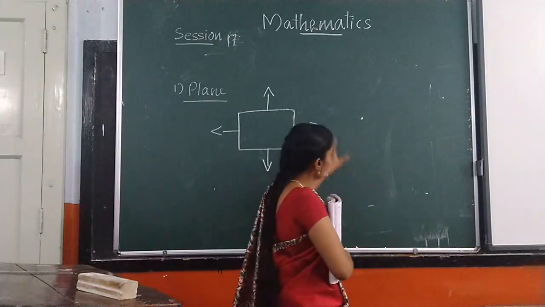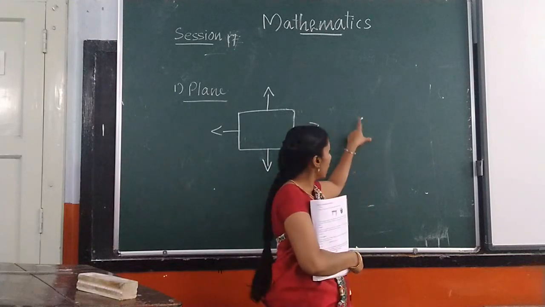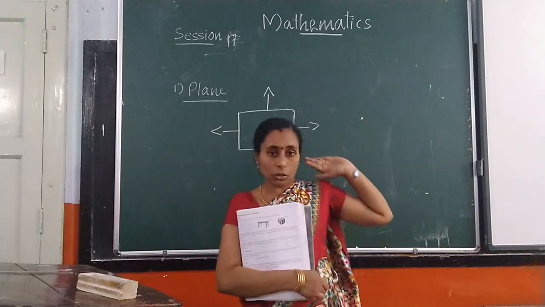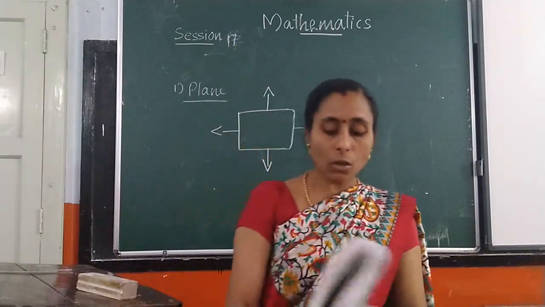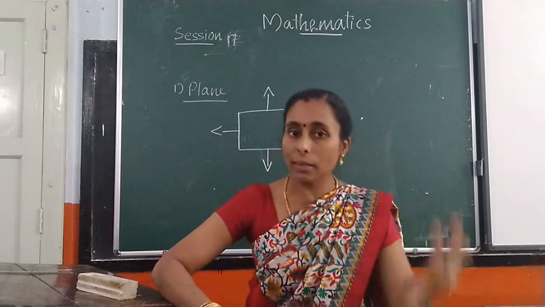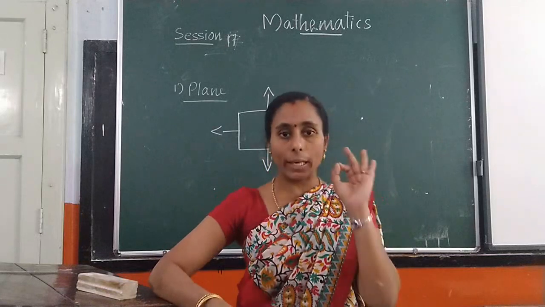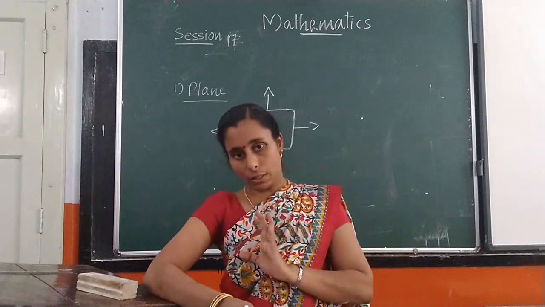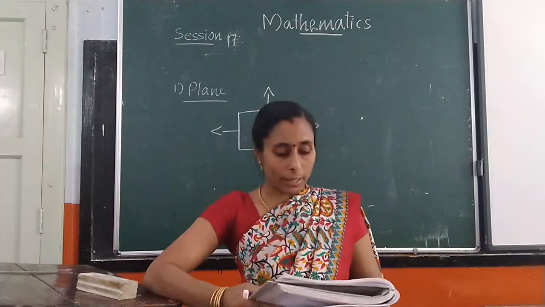I represent it on a plane surface. So I have placed a dot over there. That is called a point. What is called a point? Point is a position in a given space or a dot represented on a plane surface.